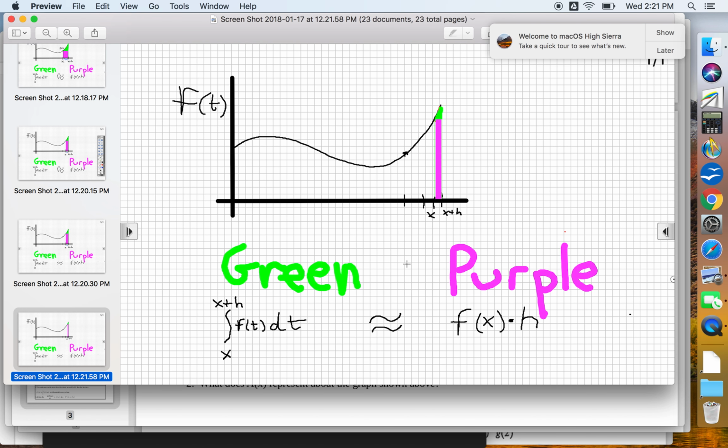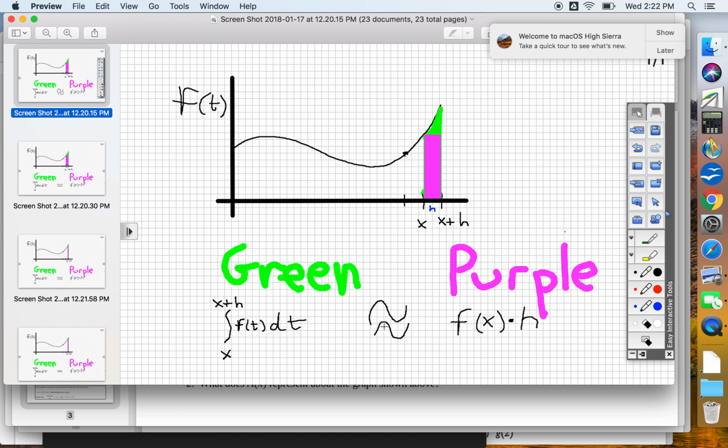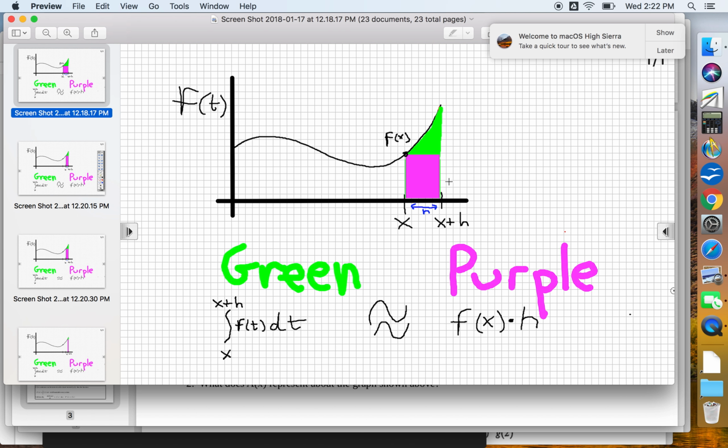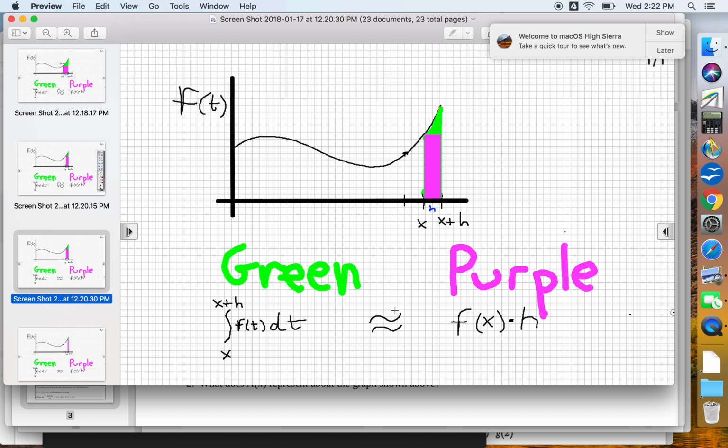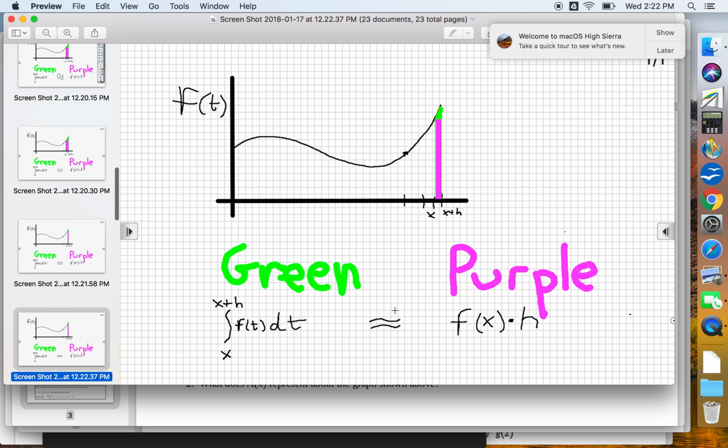And since the green and purple are getting a little bit closer, let's switch our symbol. Now we have something that's not very dramatic, right? These are more or less pretty close to the same. So we're using a symbol that's getting closer and closer to the equal symbol. We started pretty far away from equal, so I started pretty far away from the equal symbol. But the closer and closer we get to these matching, the closer and closer we're going to get to the equal symbol.